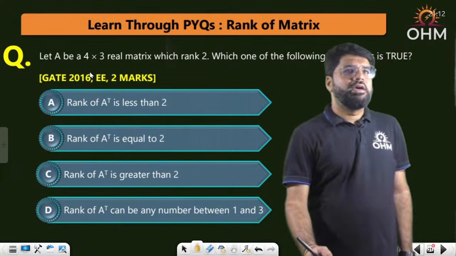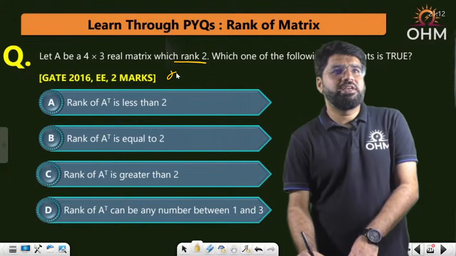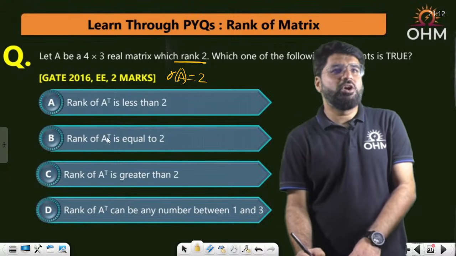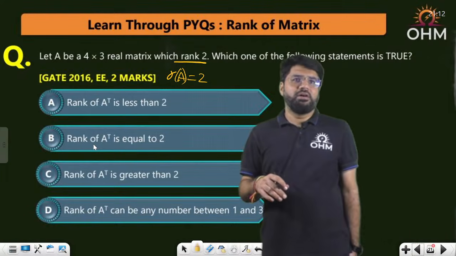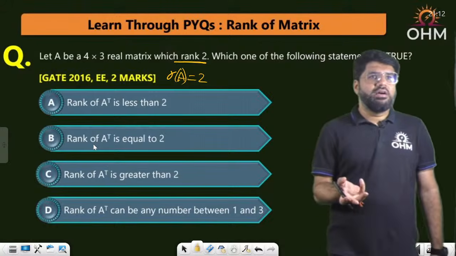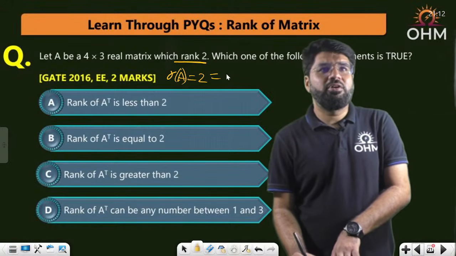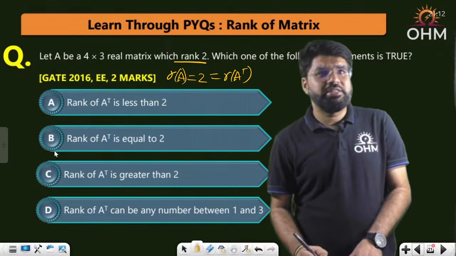Okay, so A is a 4x3 real matrix with rank 2. What is given? Rank of A is equal to 2. So what can I say? See, options are about rank of A transpose. Direct question, rank of A transpose. Rank of A is 2 and same will be the rank of A transpose. And that is simply equal to 2.